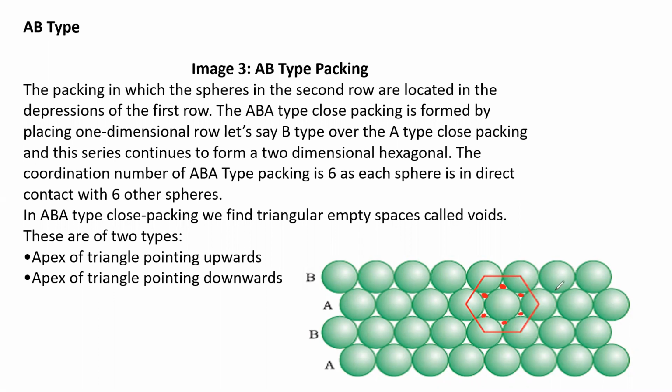There are two types of voids: apex of triangle pointing upwards and apex of triangle pointing downwards. So this triangle has its apex pointing upwards, and this triangle is pointing downwards. So these voids are of two types, based on two triangles: upward triangle and downward triangle. Next.